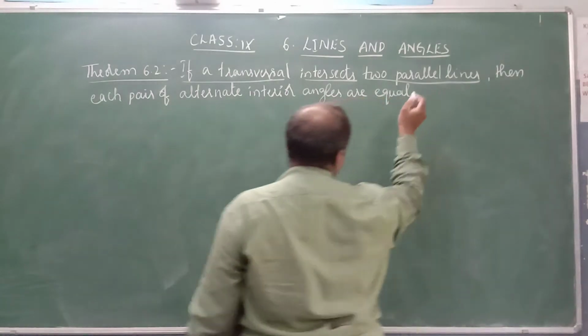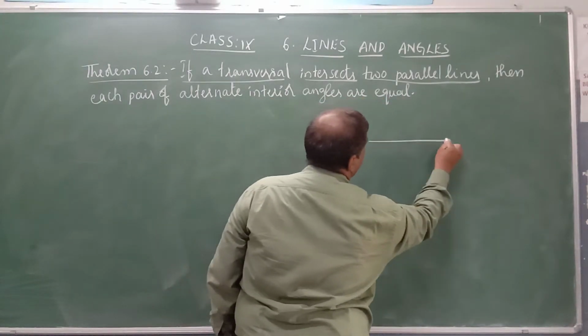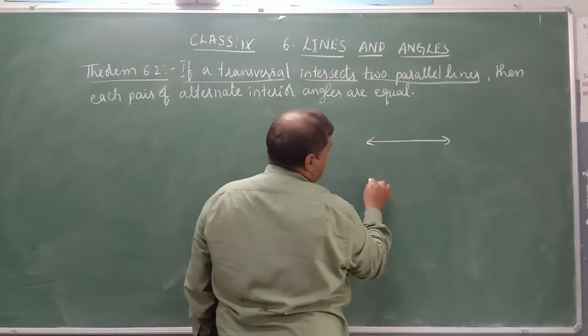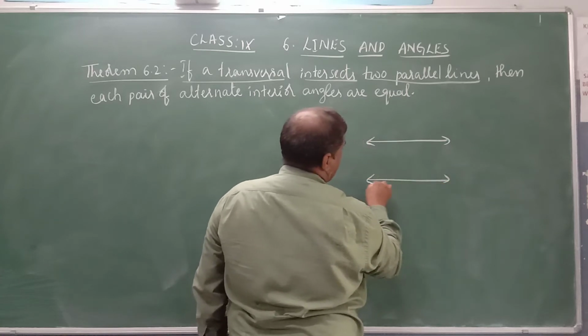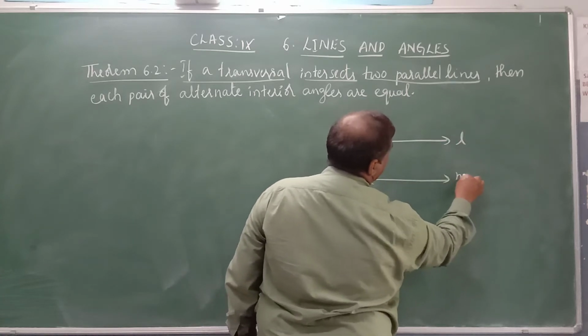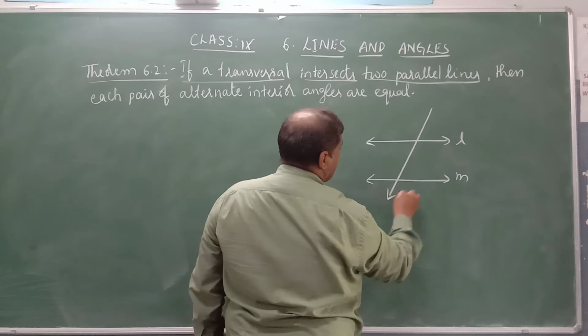So draw the figure first. Draw two parallel lines. Let L and M be two parallel lines, and N a transversal.